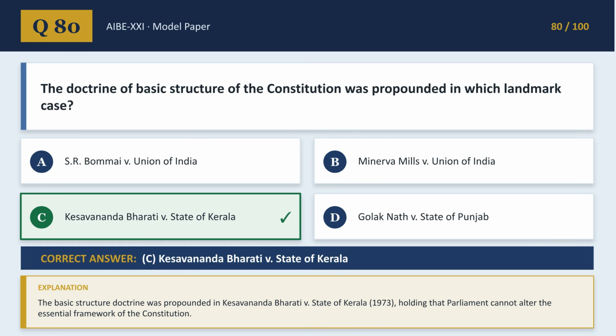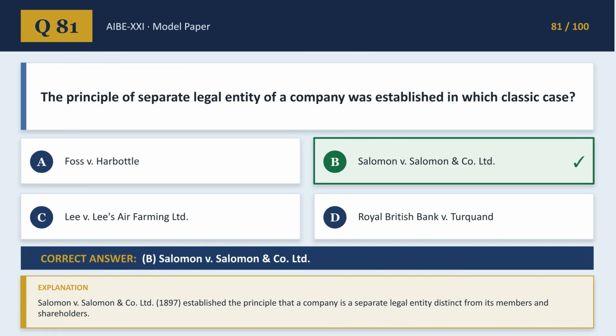The doctrine of basic structure was propounded in the landmark case of Kesavananda Bharati versus State of Kerala, establishing limits on Parliament's amending power. The principle of separate legal entity of a company was established in Salomon versus Salomon & Co. Limited, treating a company as legally distinct from its members.